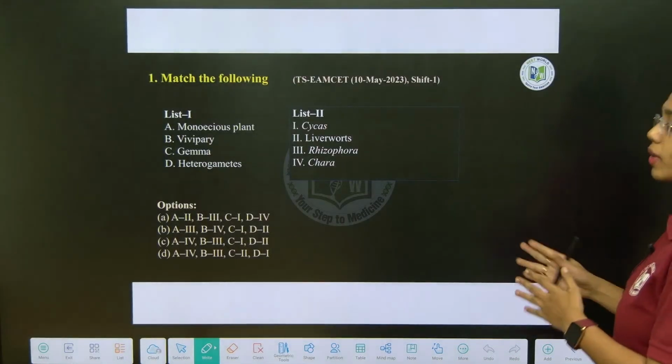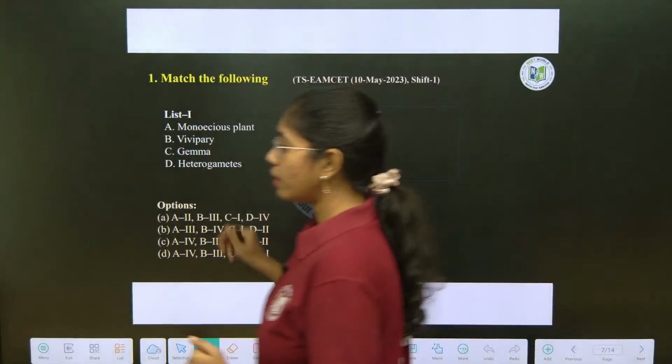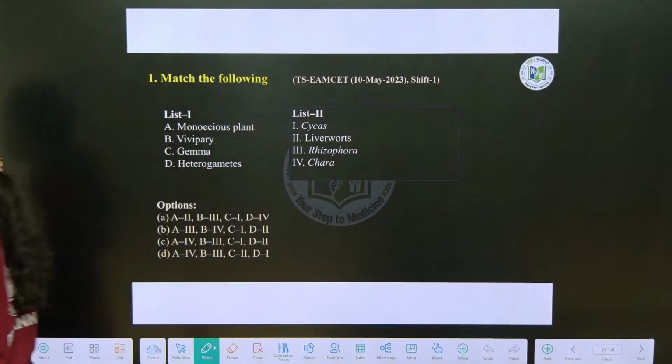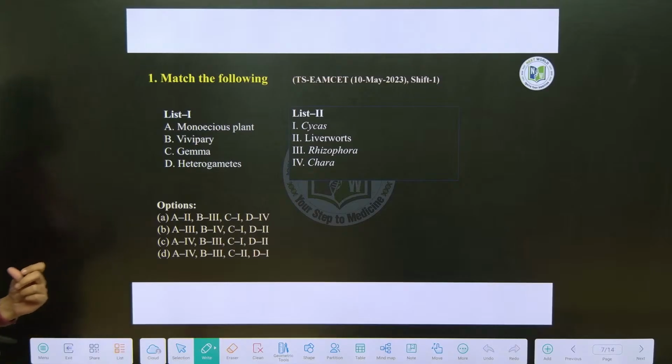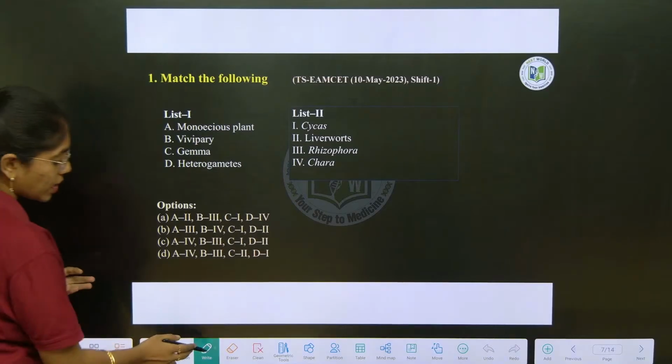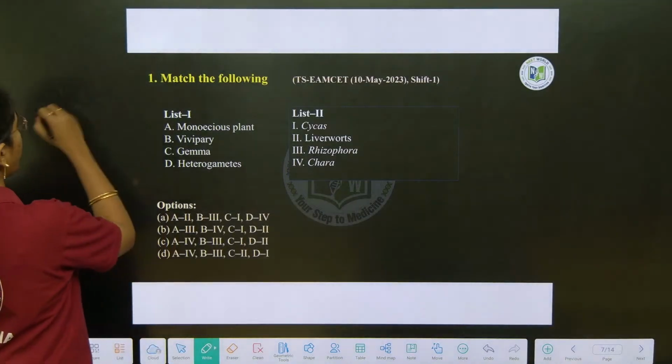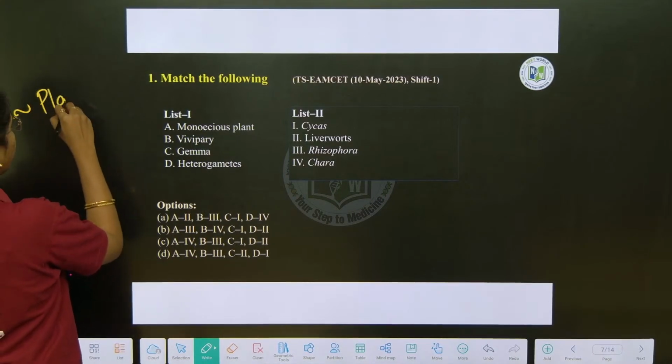So here you see ma, solve this PYQs. Rudra Prasad, even you can solve this ma. Even you can solve this. Datta, even you can try out this. First question. This question is in connection with plant kingdom ma. This is in connection with plant kingdom.